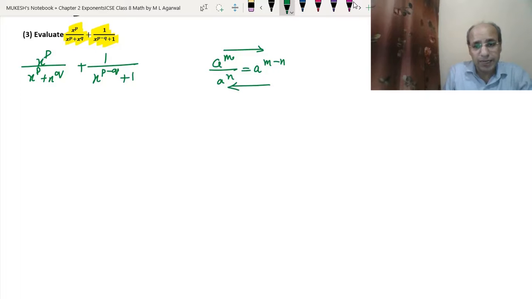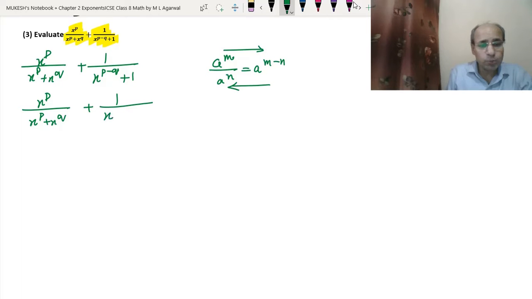Like a to the power m minus n is equal to a to the power m upon a to the power n. So same way we will do here. We will write x to the power p upon x to the power q. So this is x to the power p upon x to the power p plus x to the power q. So this will be 1 upon x to the power p upon x to the power q plus 1.